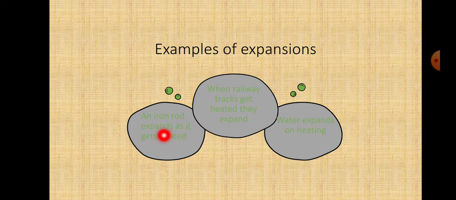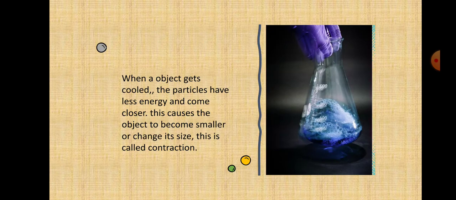And one more example, the same as given, an iron rod expands on heating. When railway tracks get heated, due to the expansion, in summer season you can see the railway tracks expand. And water expands on heating. When you heat, the molecules move apart. You can easily observe that.